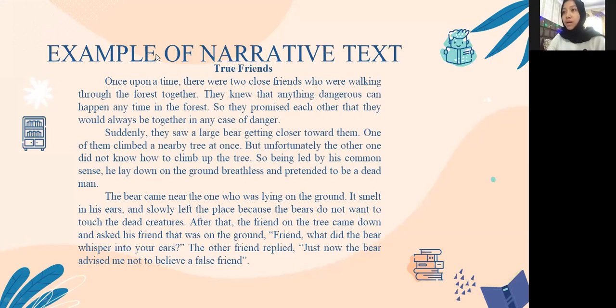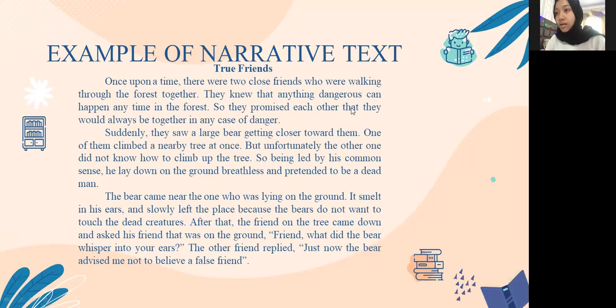So, being led by his common sense, he lay down on the ground, breathless, and pretended to be a dead man. The bear came near the one who was lying on the ground. It smelled his ears and slowly left the place because bears don't want to touch dead creatures.